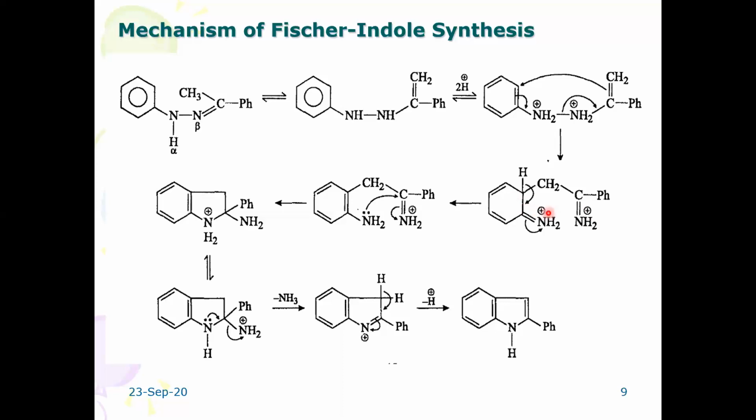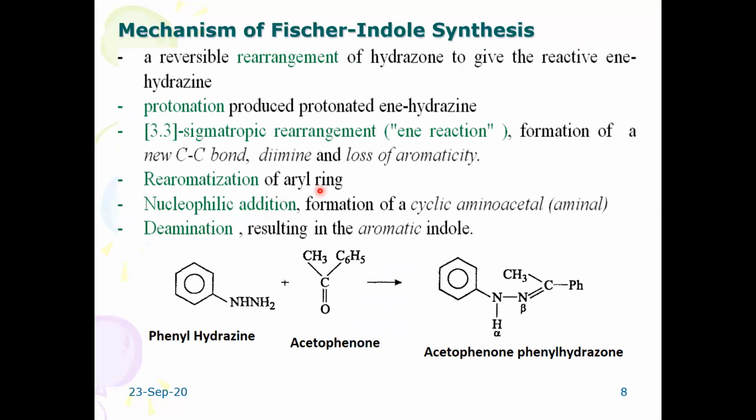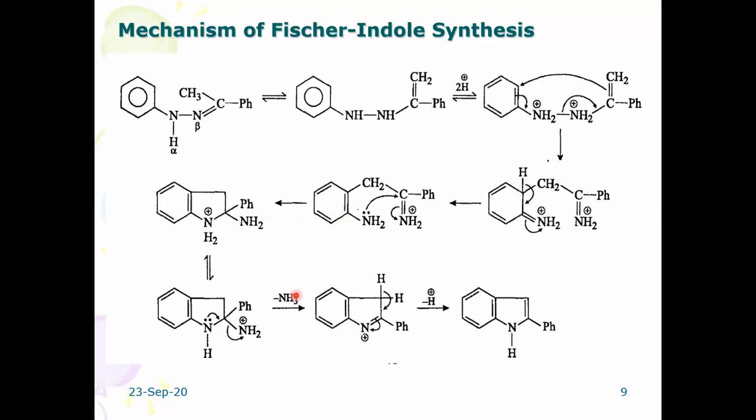A 3,3 sigmatropic rearrangement takes place here, and it involves loss of aromaticity. There is no aromaticity in this particular part. Only 6 electrons are here in the ring, but this part is totally non-aromatic. And then re-aromatization of the aryl ring.